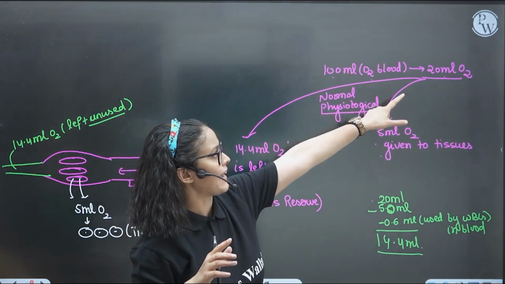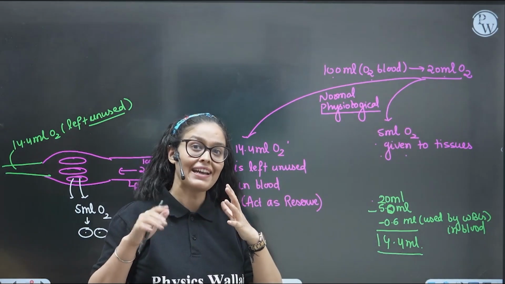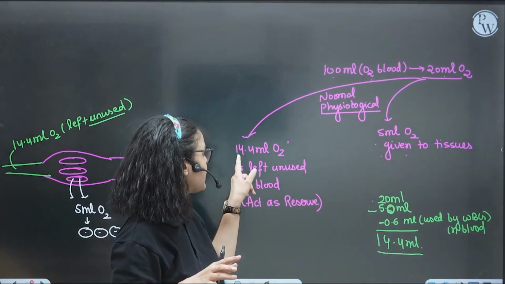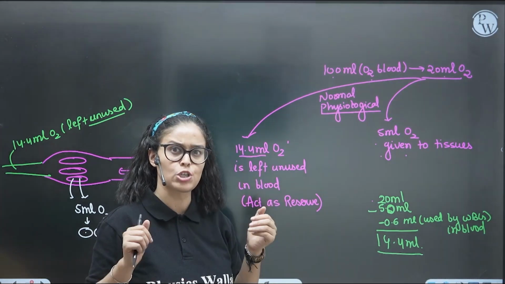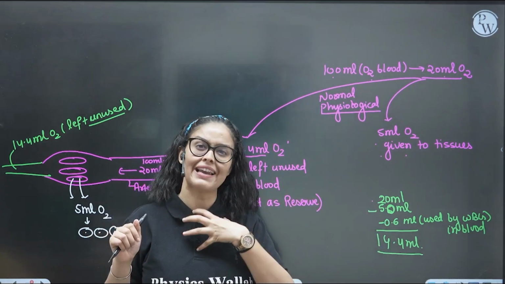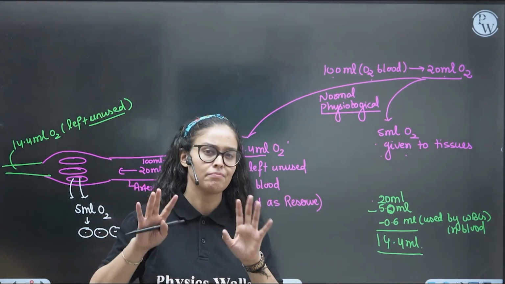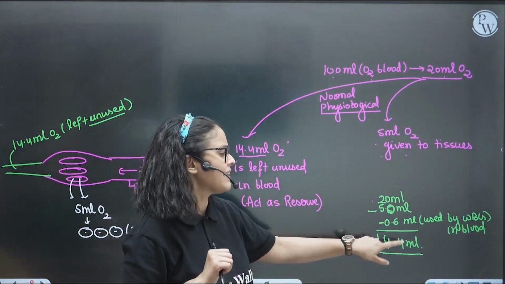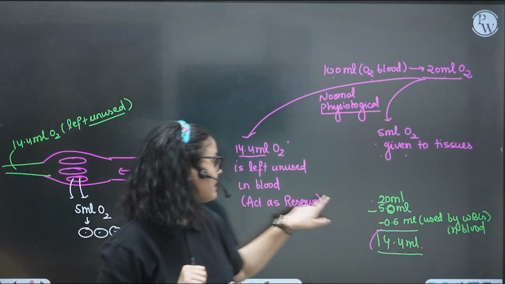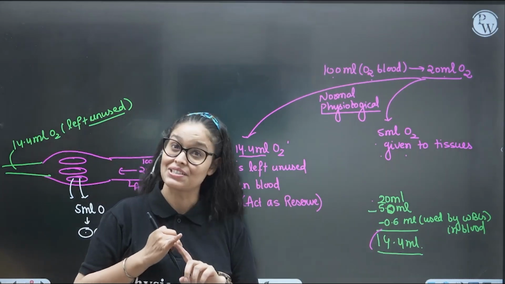So 100 ml blood carrying 20 ml. Out of that, 5 ml is given to tissue for utilization. And out of that, you'll be like 15 ml is left unused. Approximately 14.4 ml. You'll be like, where is the 0.6 ml? So 0.6 ml oxygen is utilized by the blood cells also, like WBC. So let's consider that 0.6 utilized by the blood cells also. So approximately 14.4 ml oxygen is left unused in the blood, which act as reserve in the body.